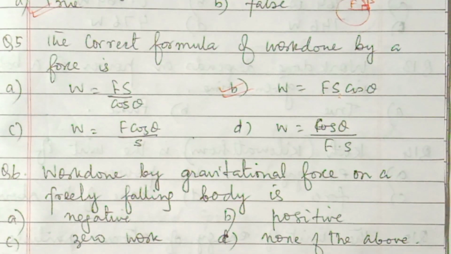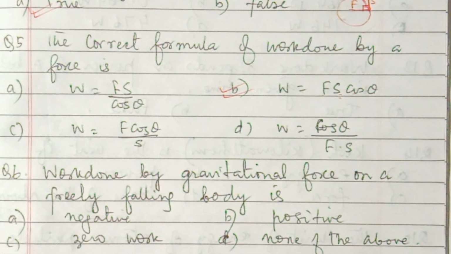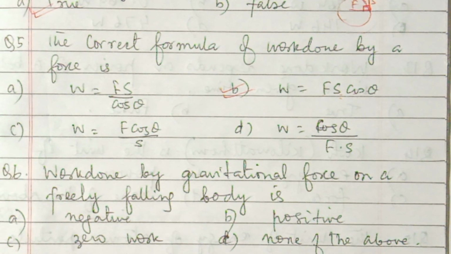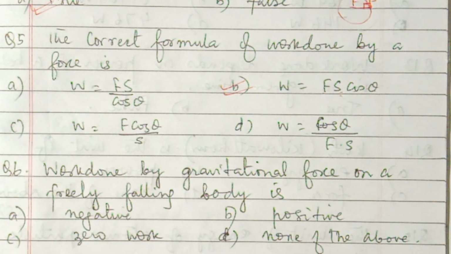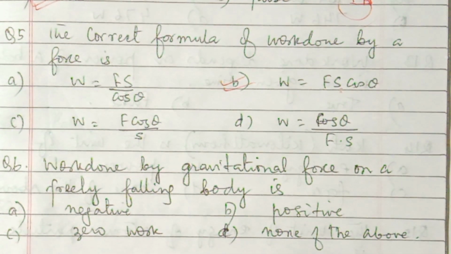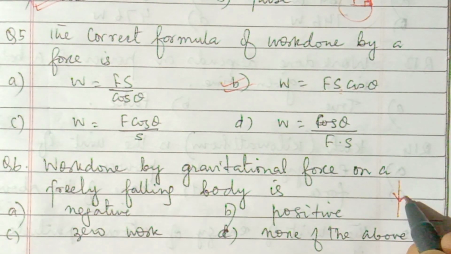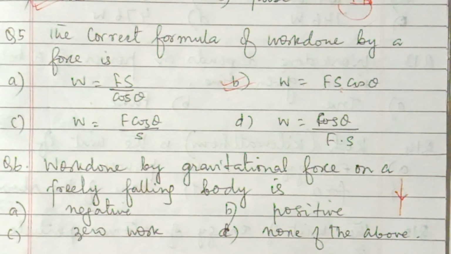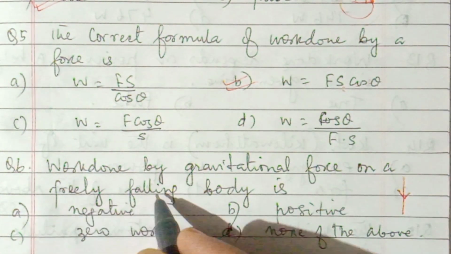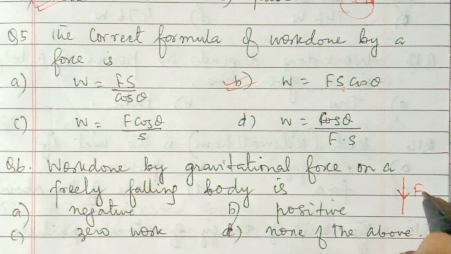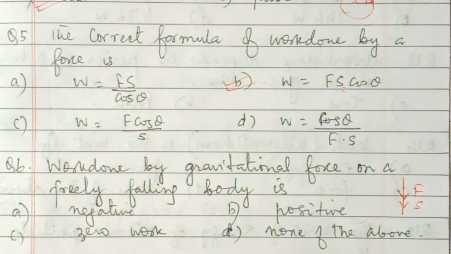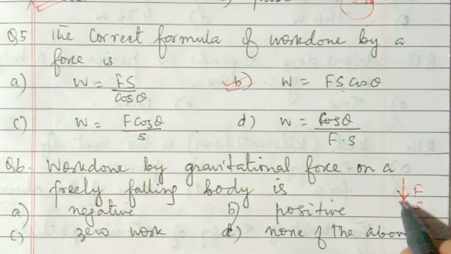Question number 6: work done by gravitational force on a freely falling body is negative, positive, 0, or none of the above. Here gravitational force is in the downward direction, and for a freely falling body the displacement is also downward, so both are in the same direction.